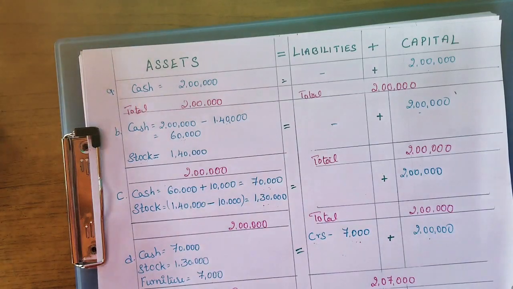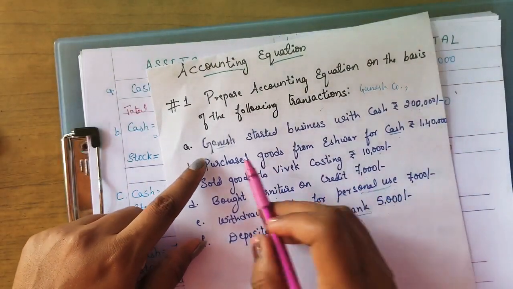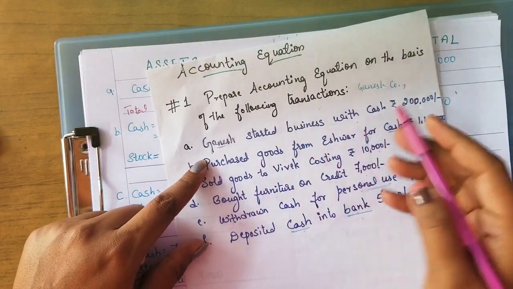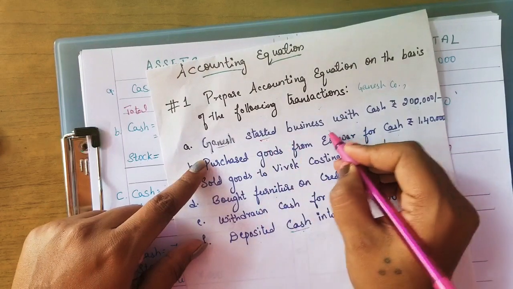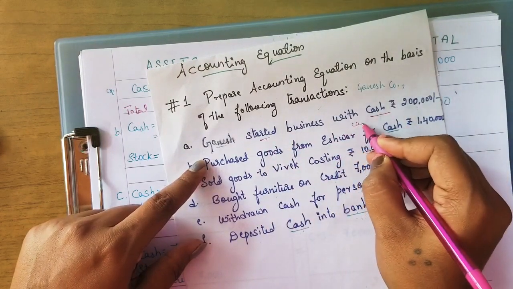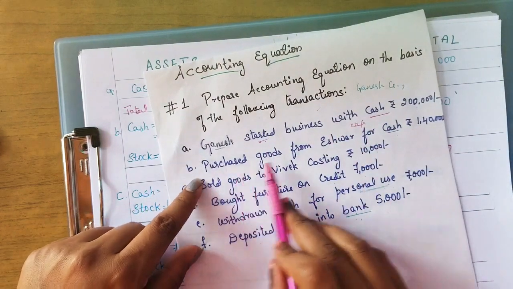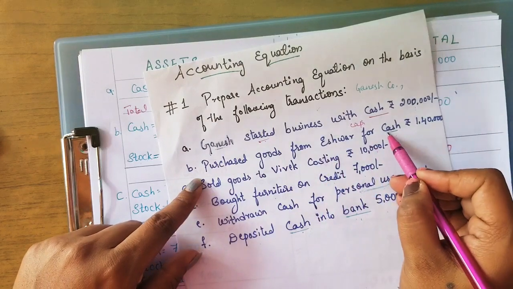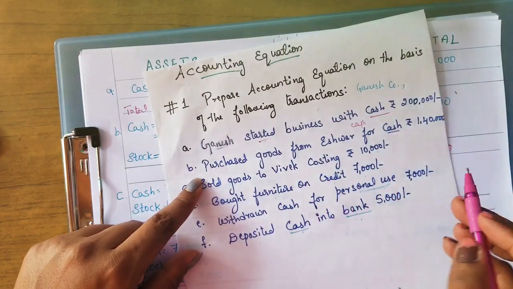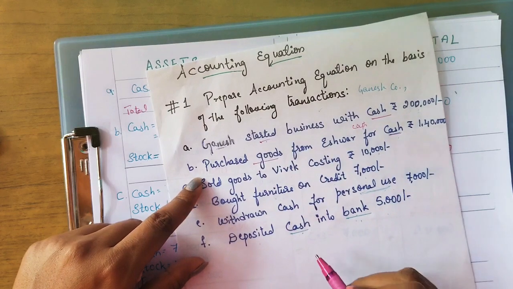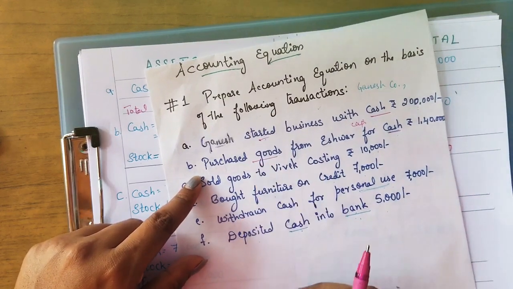When he started business, obviously cash and capital will be affected. Purchasing goods. Here cash is one aspect affected, the other one is goods. Goods is nothing but stock.